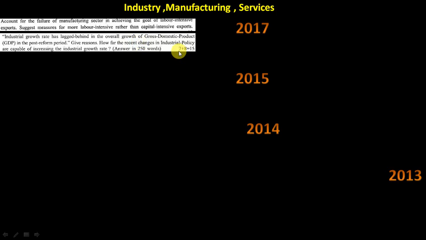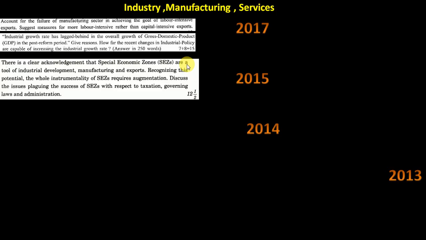If you see here, 7 plus 8, they have exactly split the marks. You should write it that way also. The second part has more marks, so it should have more words. It's not that you write pages and pages for the first part and just 2 lines for the second, because then the examiner won't give you marks for both. So you should notice these things also. The 2016 question was not there.